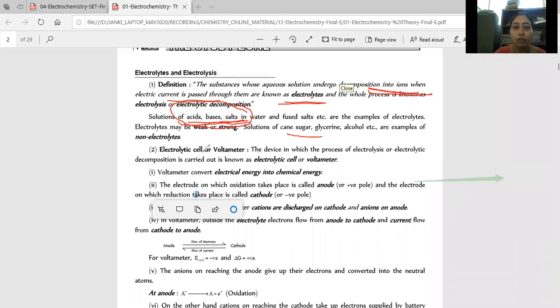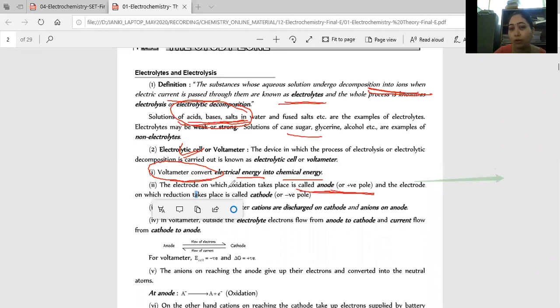Now see, initially, this is very basic. What is an electrolytic cell? An electrolytic cell is also known as a voltameter. A voltameter is a type of apparatus with the help of which we can convert electrical energy into a useful product. It is a device in which the process of electrolysis or electrolytic decomposition is carried out. Take care, a voltameter converts electrical energy into chemical energy. This is very basic. Always, inside the classroom also, I told you that you need to remember the basics.